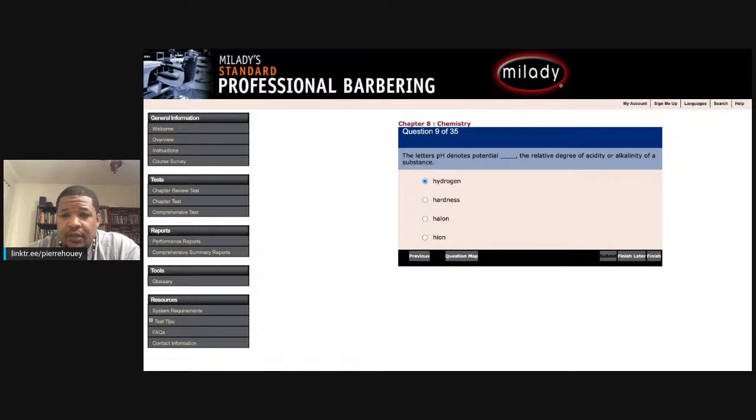Okay. Question 18. Blank conditioners are special formulations for use on badly damaged hair. Deep conditioning, leave-in, protein, or synthetic polymer. That's another one you got to know from studying. It's not easy to get to an educated guess by process of elimination on this one, because all of these different conditioners could be argued for use on badly damaged hair. I know the answer is synthetic polymer, though. Just one of them things.